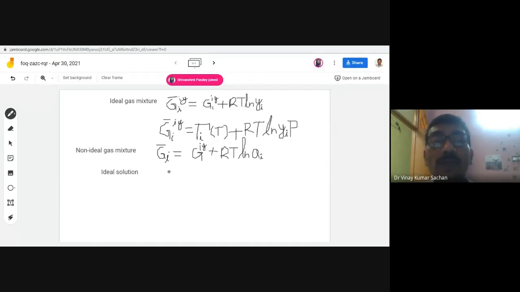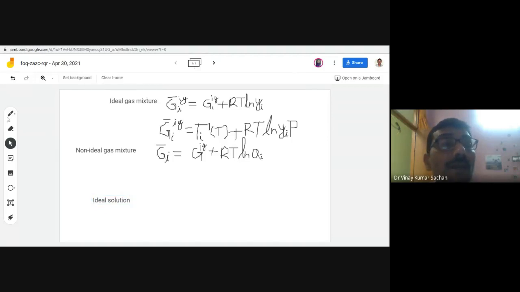Now if you write this for the absolute term, then what we should write, let me tell you, I will write it later. Right now, one more term we will write here. G_i. Now we want to write in terms of fugacity.